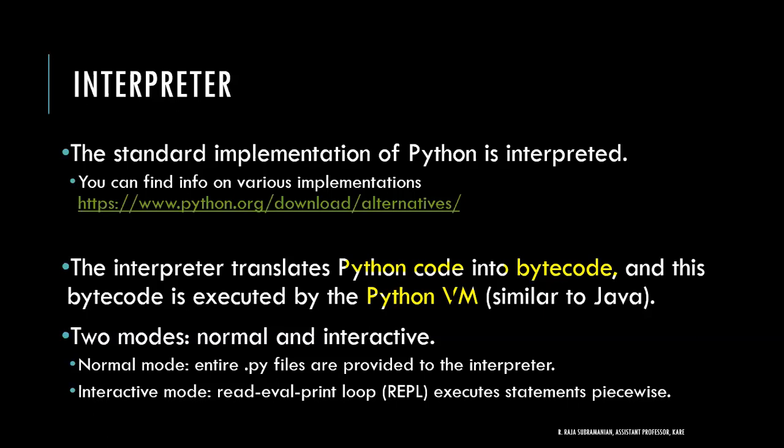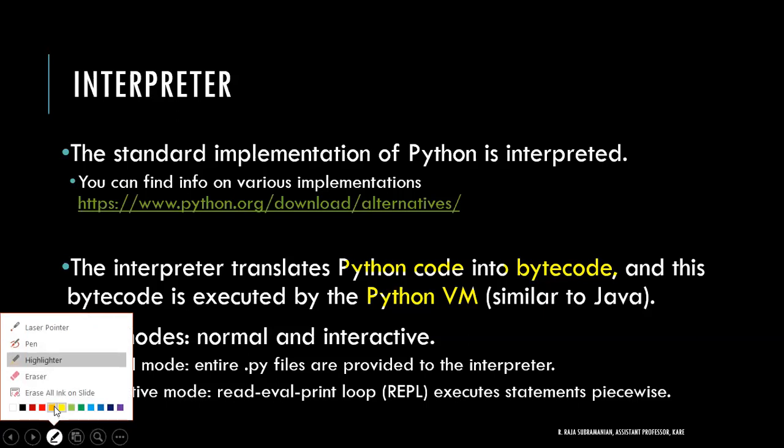This particular bytecode, when it is available in Windows, will be transformed in the fashion of Windows. If it is made available in Ubuntu, it will be transformed in the fashion of Ubuntu. If it is made available in Debian, it will be transformed into the fashion of Debian, and so on. Right? This is actually the thing. So this is how Python becomes platform independent or cross platform, right?